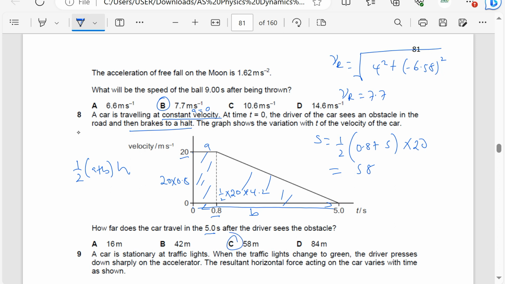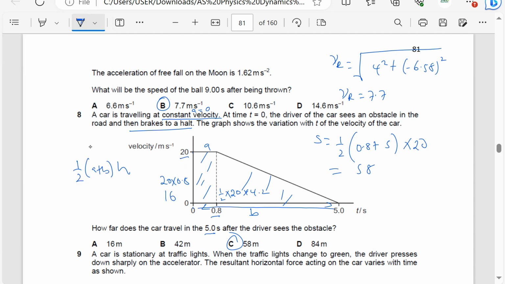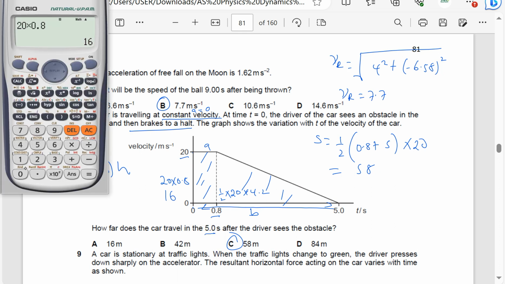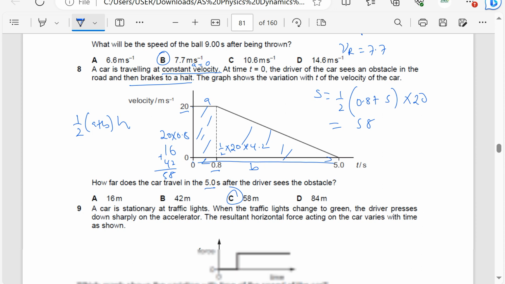You can check with the other formula. 20 times 0.8, that is 16. Then a half, 0.5 times 20 times 4.2, that is 42. So 16 plus 42 still gives you 58. So you can divide the shape into the triangle, into something you can easily deal with. So the answer is C.